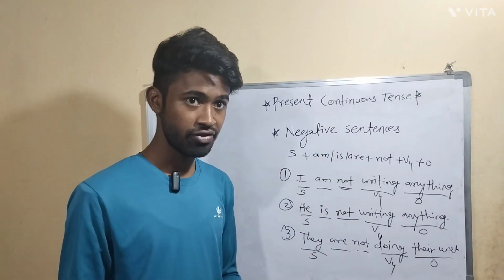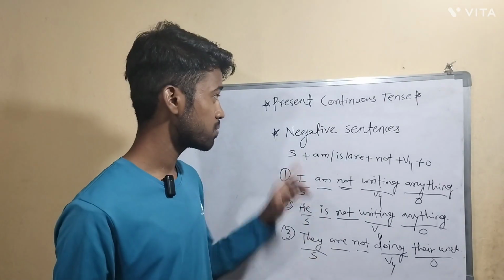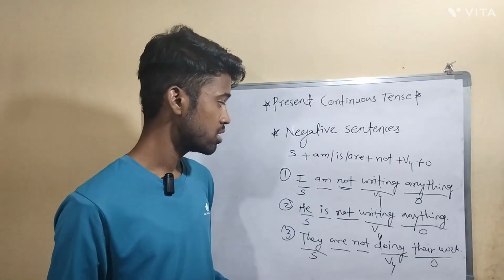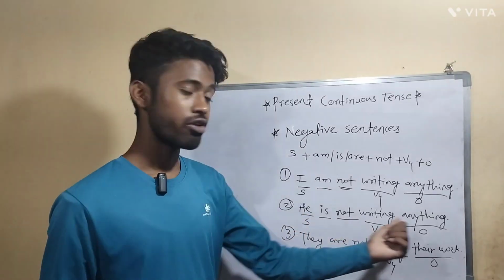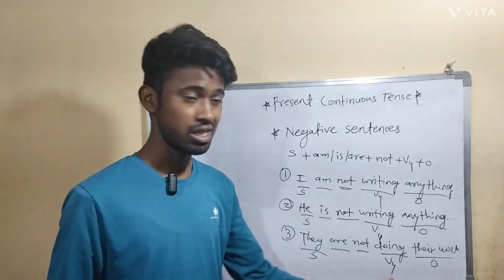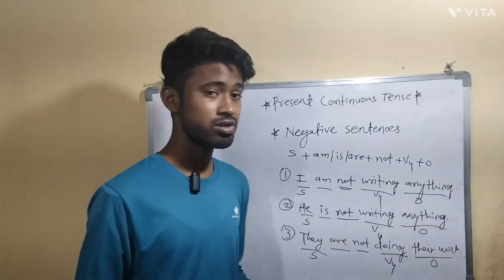It is a little bit difficult in the simple present tense, but the present continuous tense is easier. The second example: he is not writing anything. The last example: they are not doing their work. These are the examples of negative sentences in the present continuous tense.